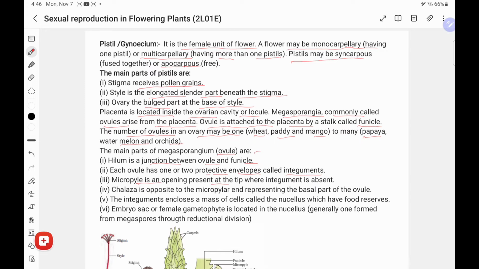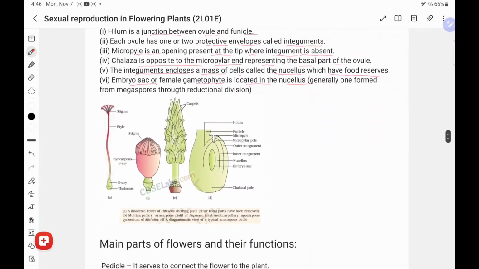The micropyle is the opening present at the tip where the integument is absent. The chalaza is opposite the micropyle. The integuments enclose a mass called the nucellus, which has food reserves. The embryo sac, the female gametophyte, is located in the nucellus.